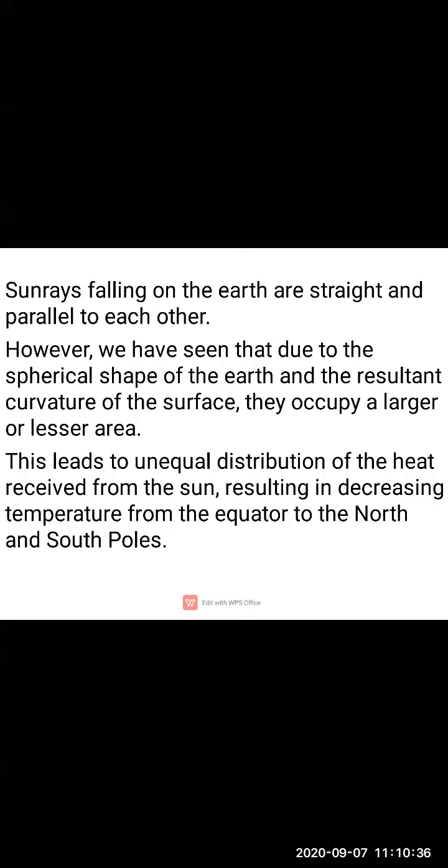Children, as we know, the sun rays falling on the earth are straight and parallel to each other; they are not intersecting.